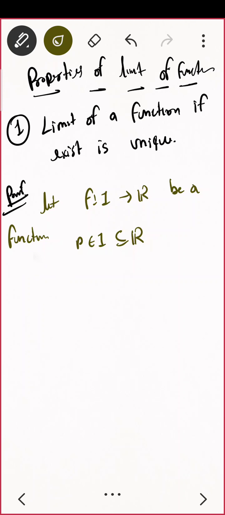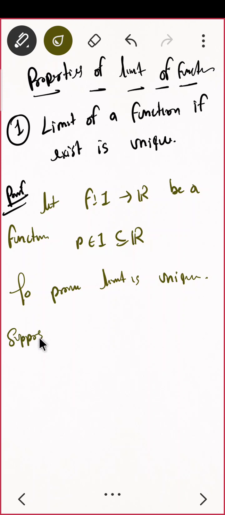So do you remember how we have been proving uniqueness so far? Anybody? Can you tell me? Yes, we used to take: suppose it is not unique. Suppose there are two limits, correct? That is how we used to start. Suppose, if possible.